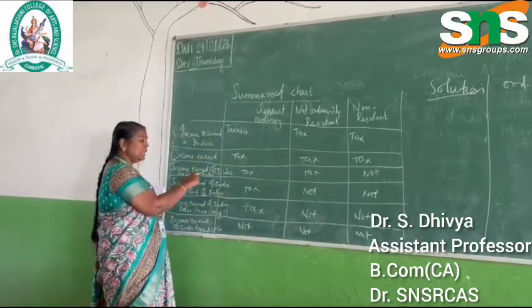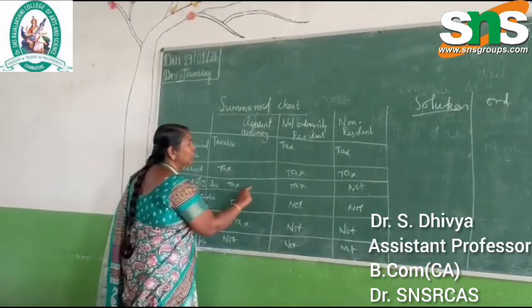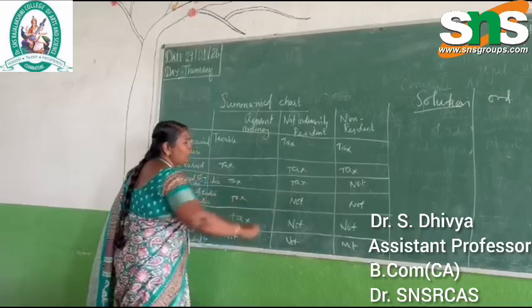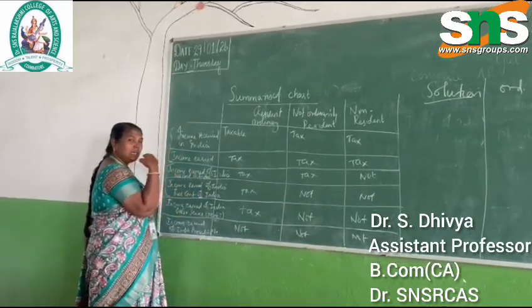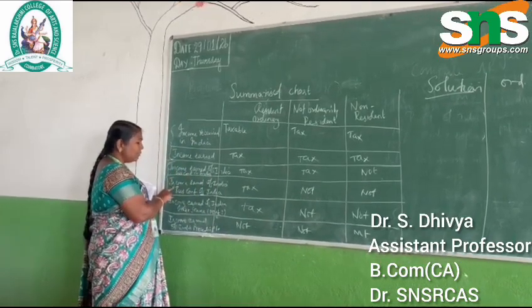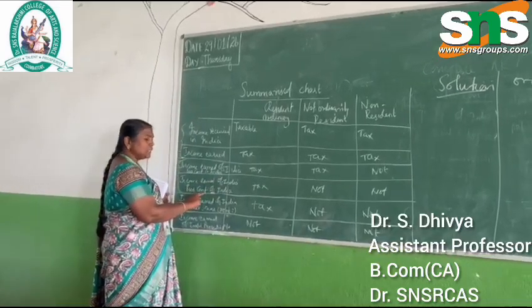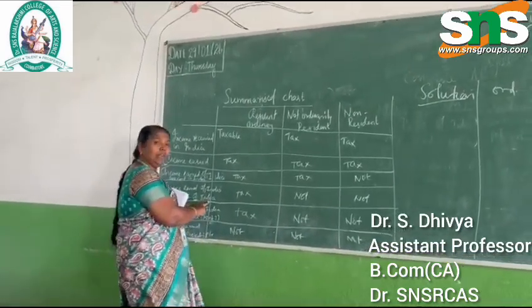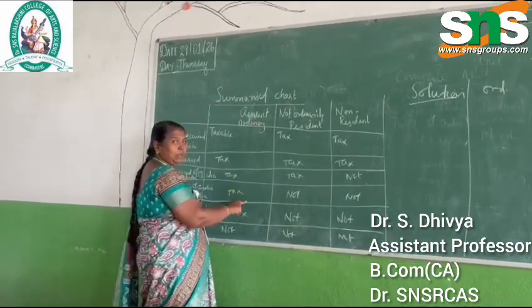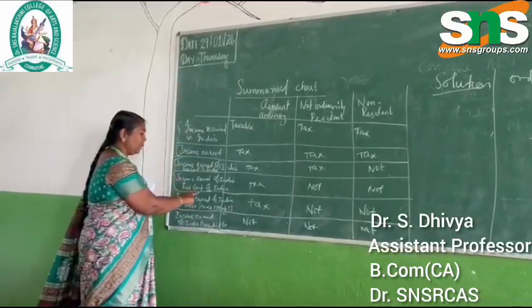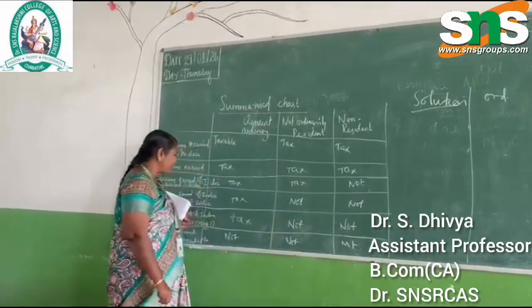Once the income is earned outside India but controlled in India, it is taxable for two persons, that is ordinary resident and not ordinarily resident. The fourth point says that income is earned outside India, but the business is controlled in India. When the business is controlled within India, it is taxable for the ordinary resident only. But if the business is controlled outside India also, it is taxable for both of them.